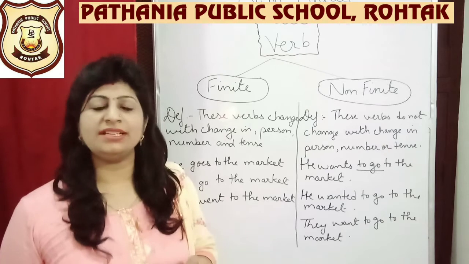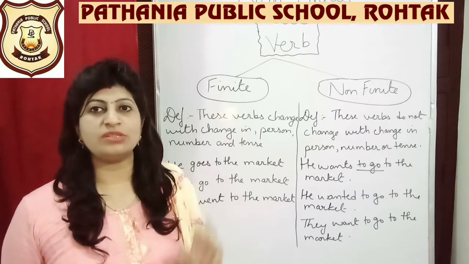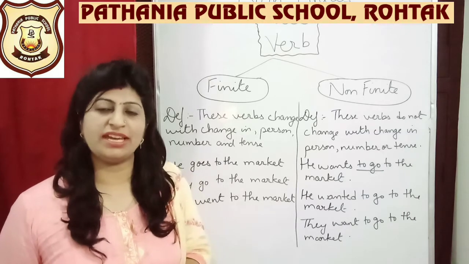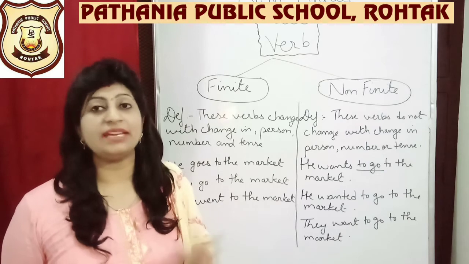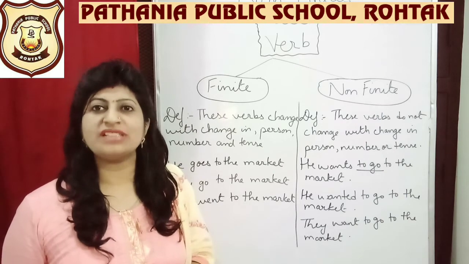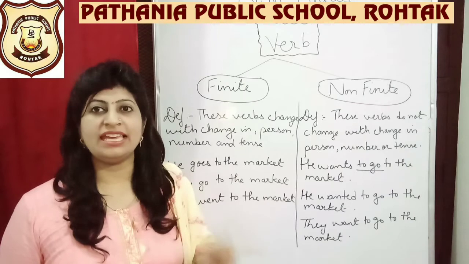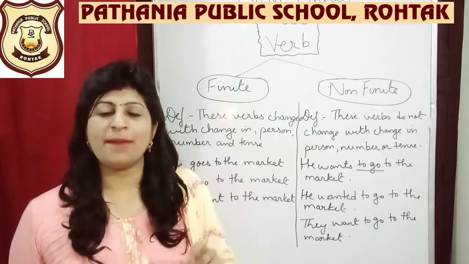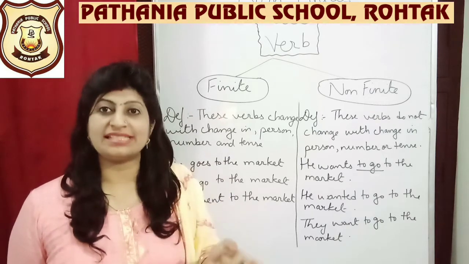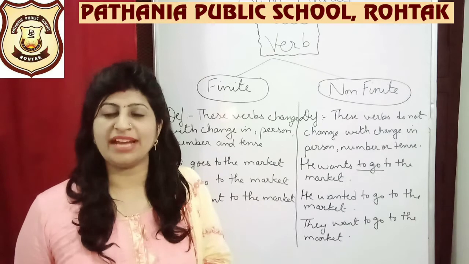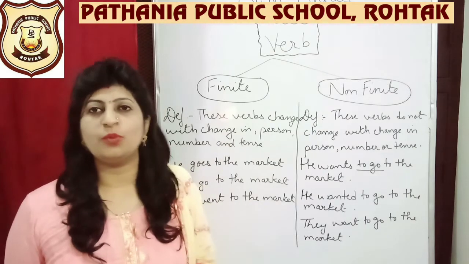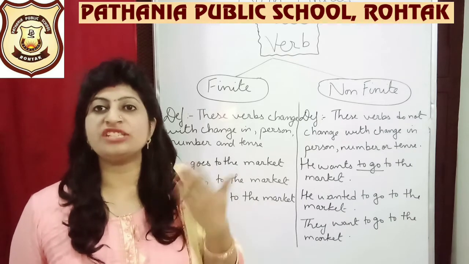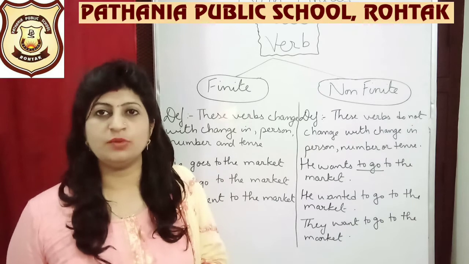For example, when we are talking about he, she, it, then which verbs can we use with them? We can use is, yes, but can we use are with it? We cannot say he are eating apple. No, he is eating apple, right? So as per the subject, we decide which helping verb to use. Similarly, these finite verbs, as per the subject, we decide which form of the verb we should be using.